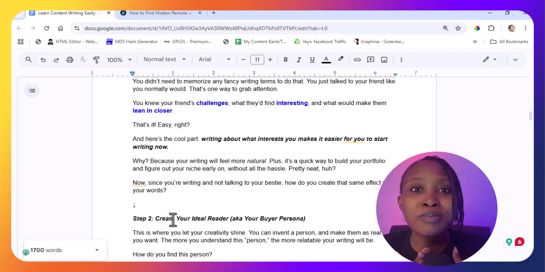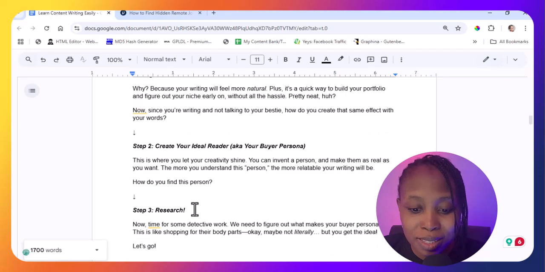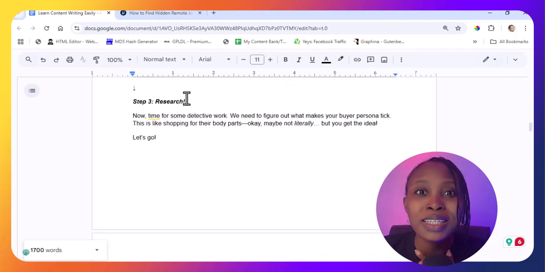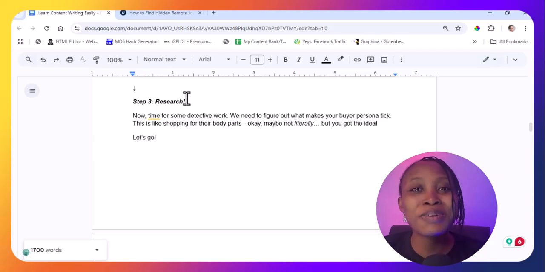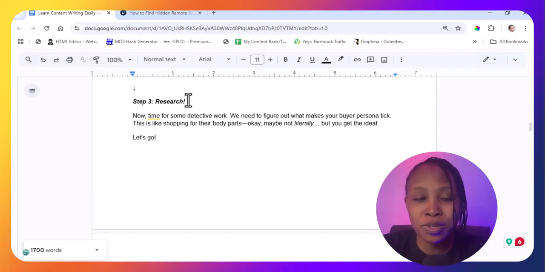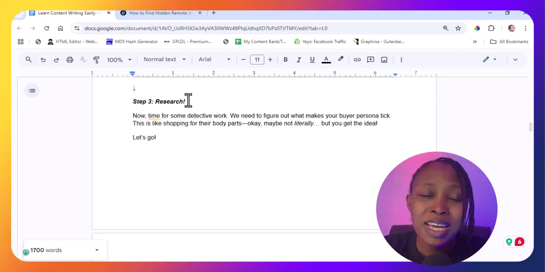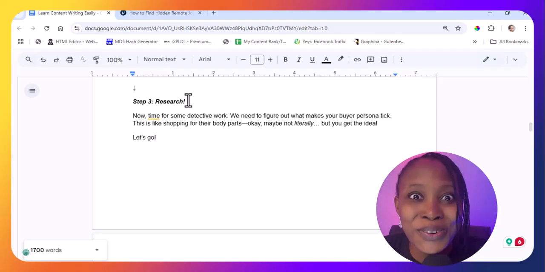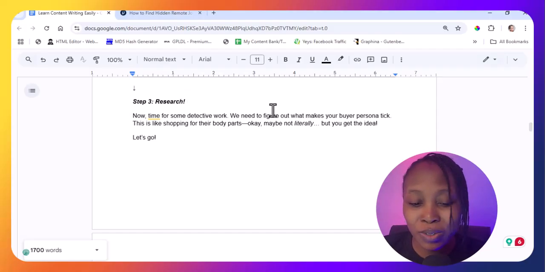So you have to go find out who this person is. This is actually the part that is interesting. This is the part where you let your creativity shine. You have to find out who you are talking to, just like you spoke to your friend. Who am I talking to? This is the part where we have to go research. You have to find out who you are writing for, who this person is, so that you can speak to the person in the way that this person will understand. Speak to the person in the language that the person will actually understand.